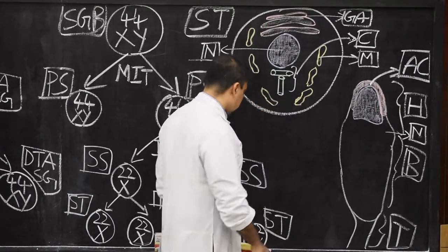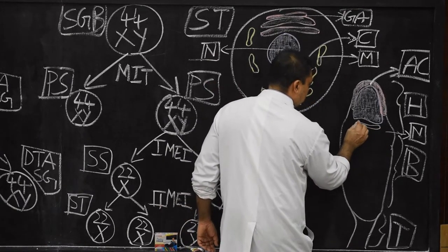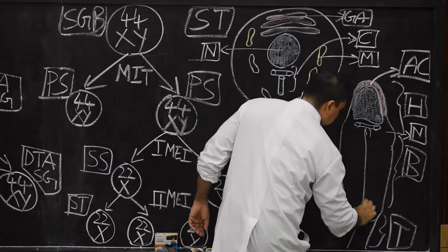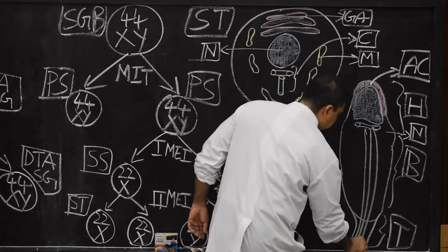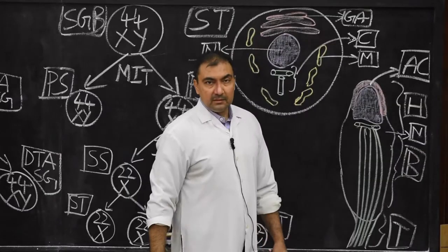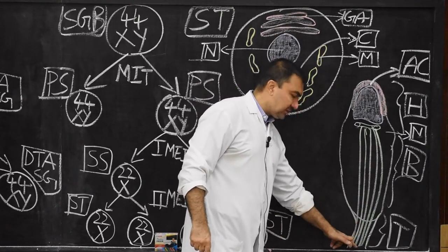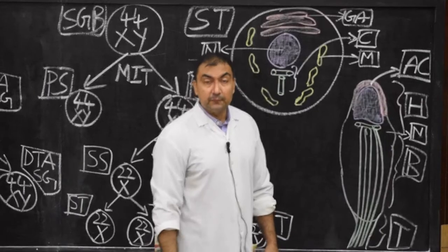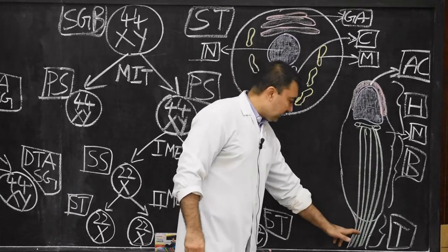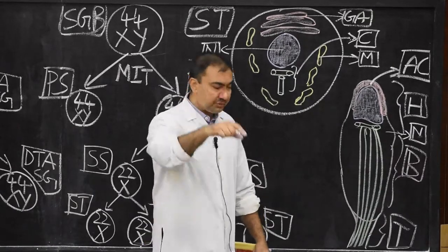Then we come to the centrioles. One of the centrioles will remain in the neck portion, and the other centriole, the posterior centriole, will have axial filaments which will pass out of it. The axial filaments will project out of the posterior centriole, pass through the body and through the tail, and form the flagellum of the tail. So the axial filaments will compose the core of the body and the tail, and these axial filaments develop from the posterior centriole.